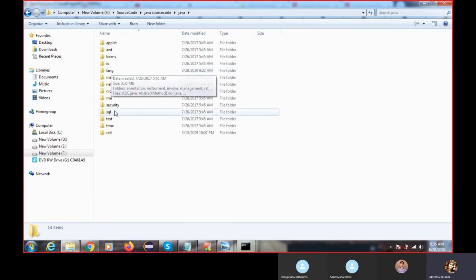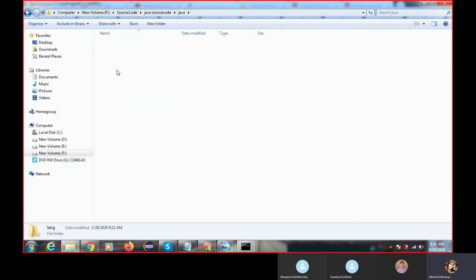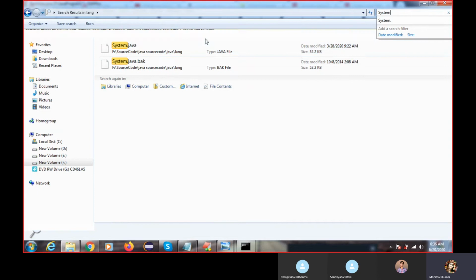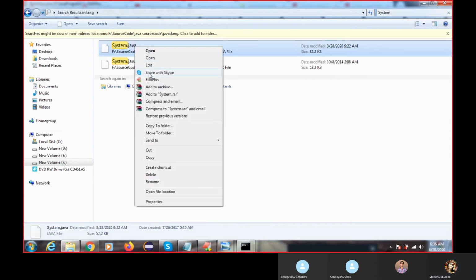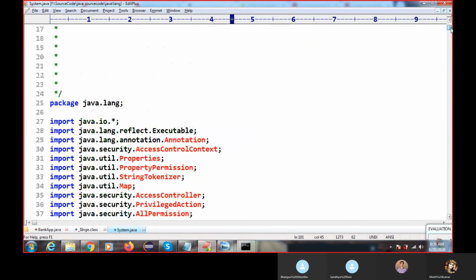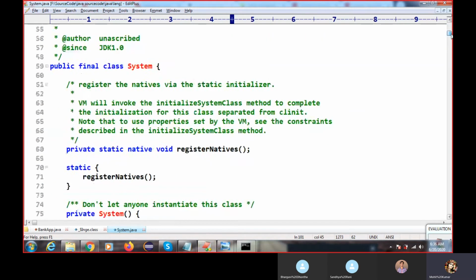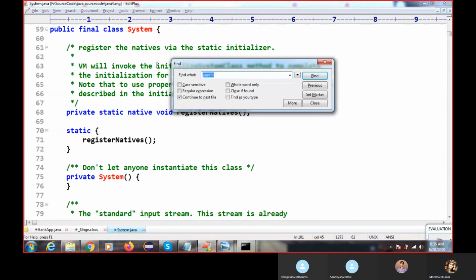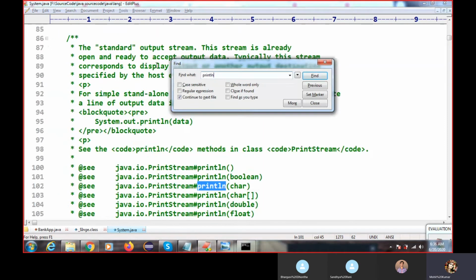These are the Java folders or packages which are available inside this. I'll go here and open System. You can see System is your inbuilt class, and this is one type of logic. System is your class, println is your method here.